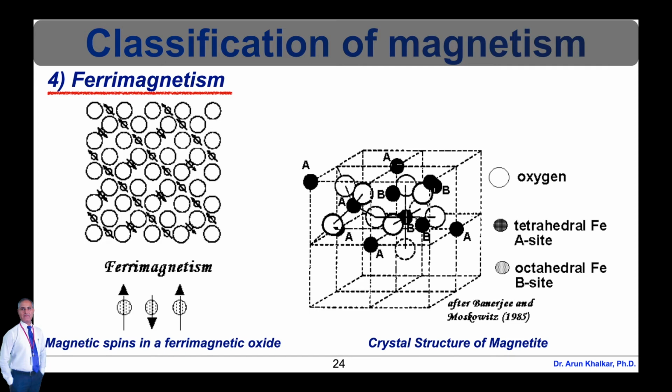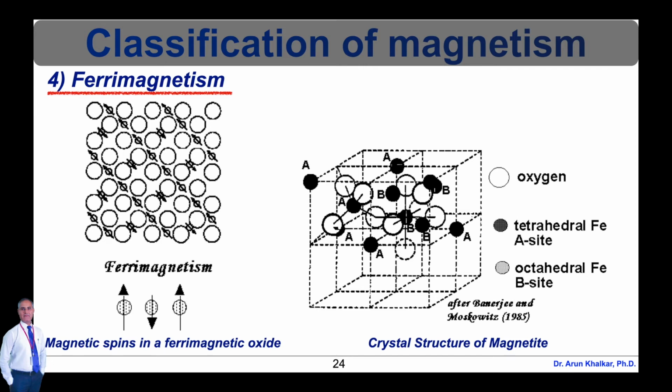The exchange interactions are mediated by the oxygen anions. When this happens, the interactions are called indirect or superexchange interactions. The strongest superexchange interactions result in an antiparallel alignment of spins between the A and B sublattices.